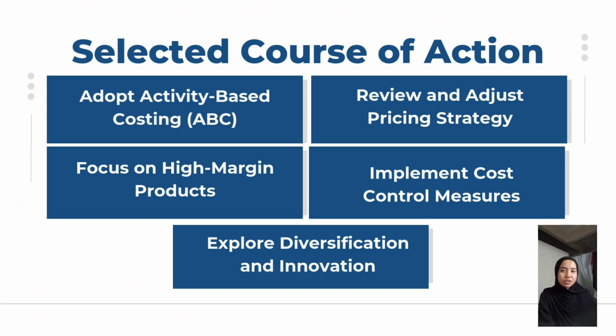Second, they need to review and adjust their pricing strategy. With the more accurate cost data from the ABC costing, Dundee can revisit its pricing strategy, especially for pumps. Instead of matching competitors' prices blindly, the company can make informed pricing decisions based on its cost structure. Thirdly, to focus on the high margin product, which has stable demand and a recent price increase, the flow controller, Dundee should prioritize this product line. Increasing production and sales output for the flow controller can help offset the lower margin for pumps.